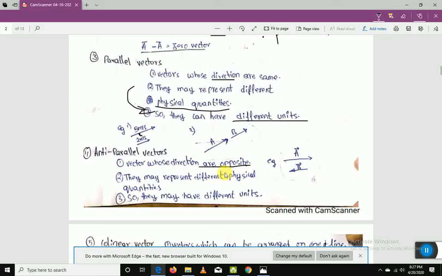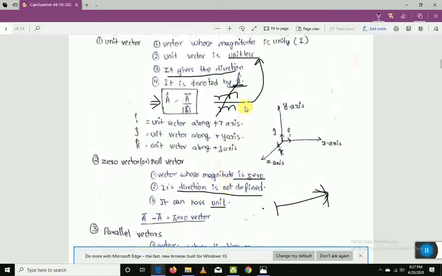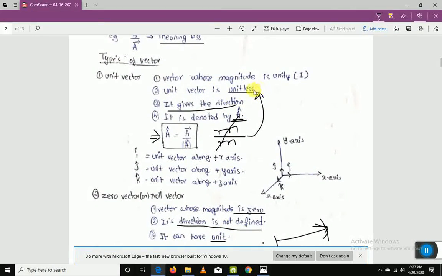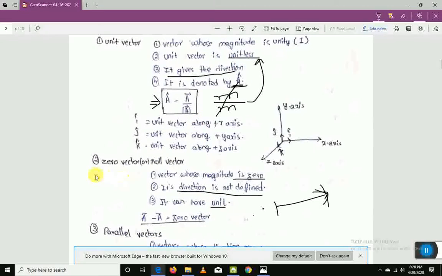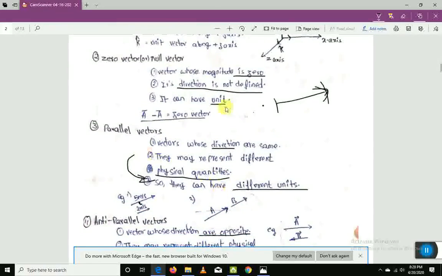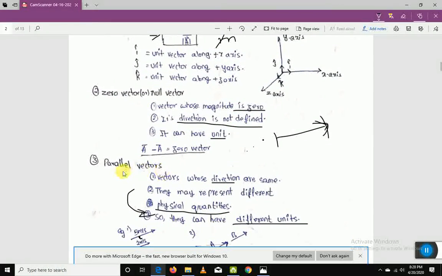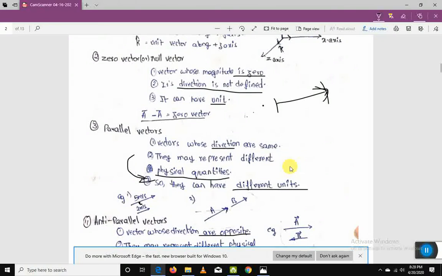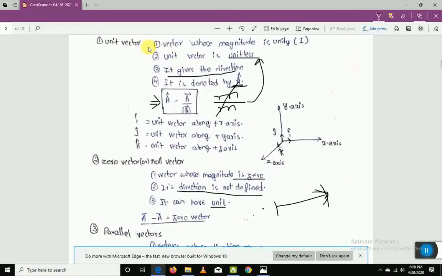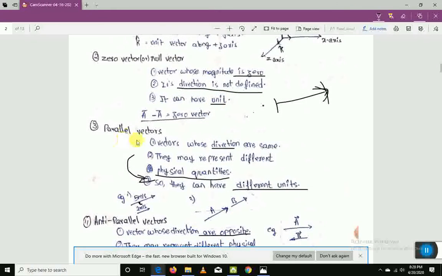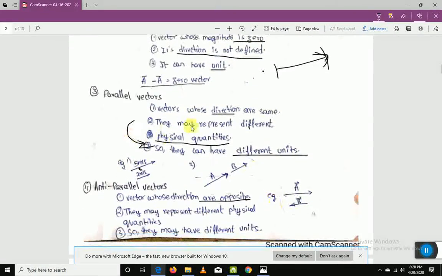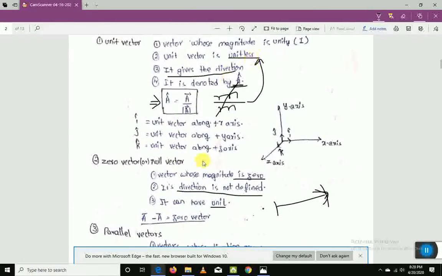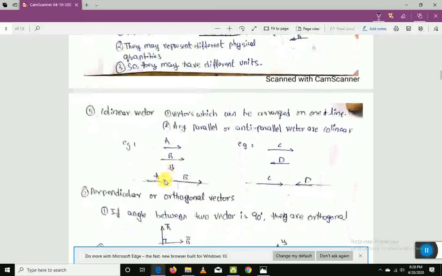See, one point to be noted here is that unit vectors are unitless. Why? We saw the reason. And zero vectors have units. Again, something interesting. And parallel vectors may have different units, isn't it? Three things, three different types. Unit vectors are unitless, zero vectors have units, parallel vectors have different units. I hope you understood what I'm trying to say about units. Okay, let's go with the next one.